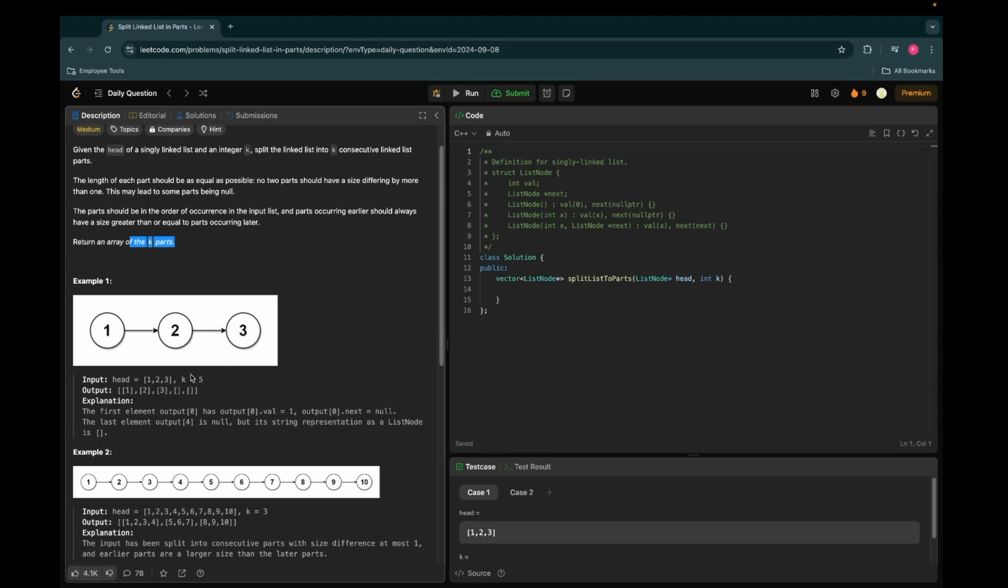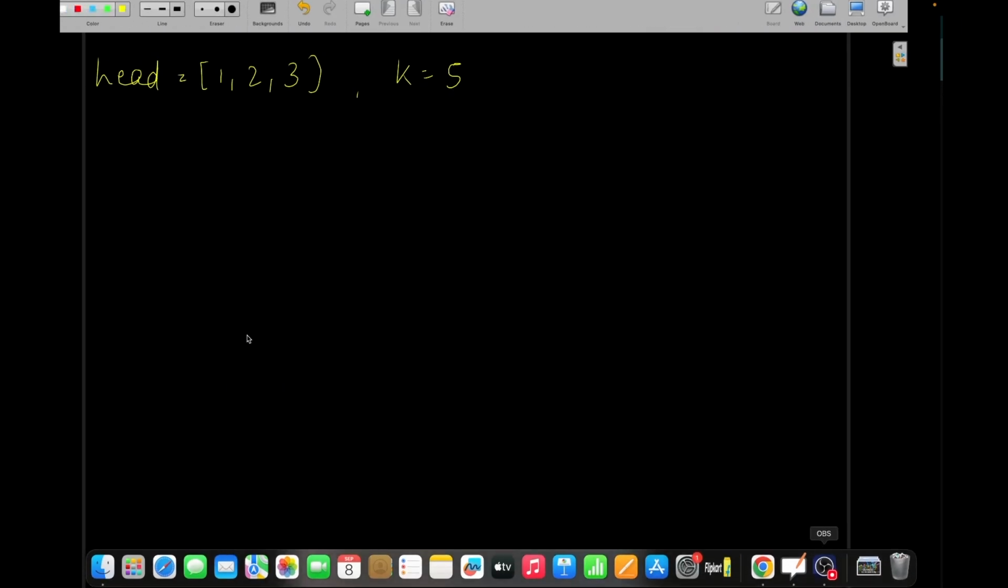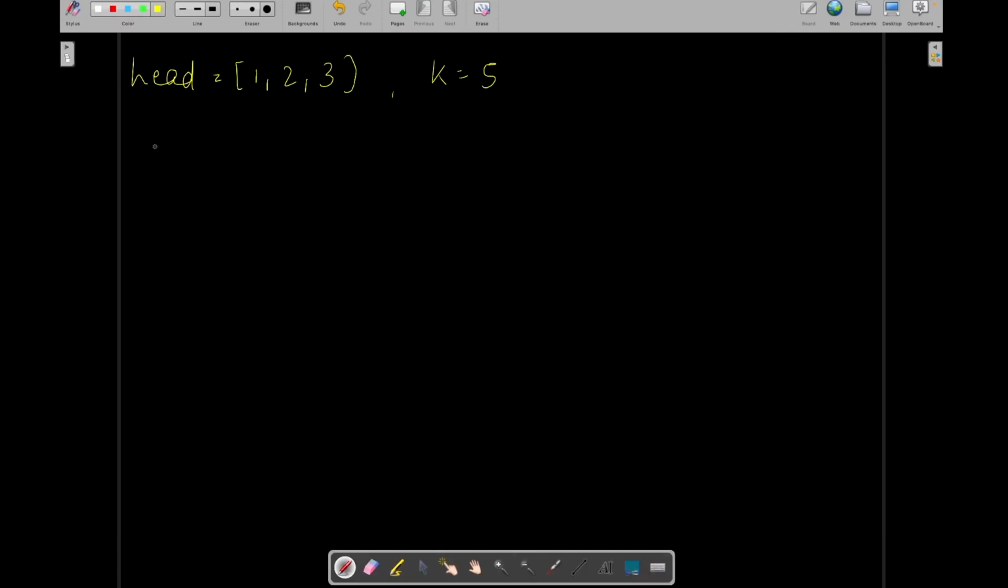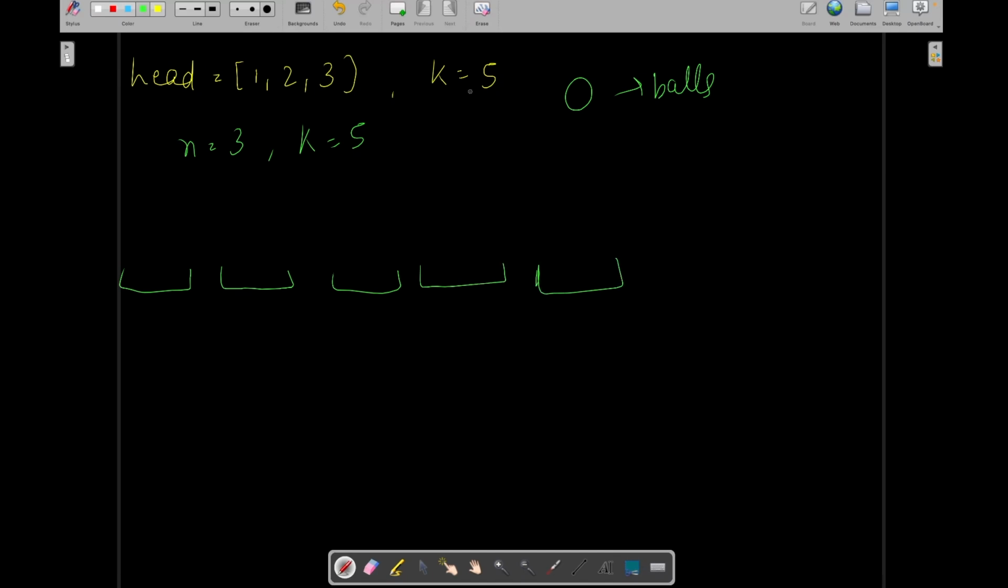Okay, let's understand from the first example, in which we have been given the linked list 1, 2, 3, and we need to divide it into k parts, which is 5. So here the size of the linked list, let's say n, is 3, right? And we need to divide this linked list into k parts. We can consider nodes as balls, and we need to put these nodes into 5 boxes, or 5 parts.